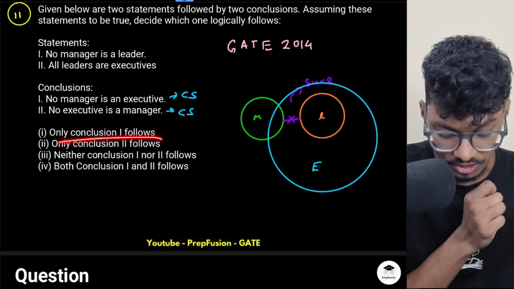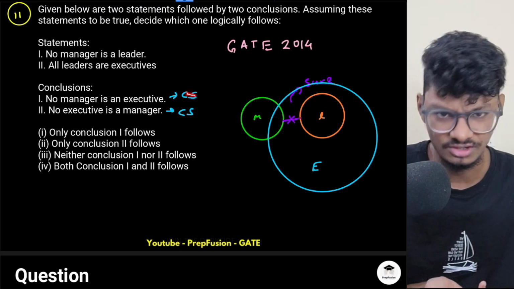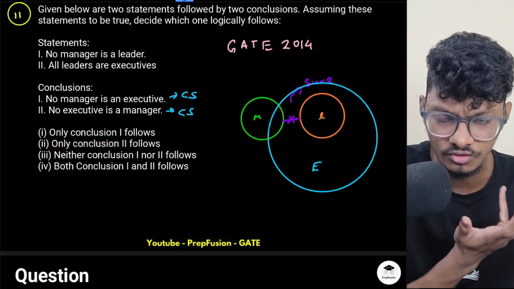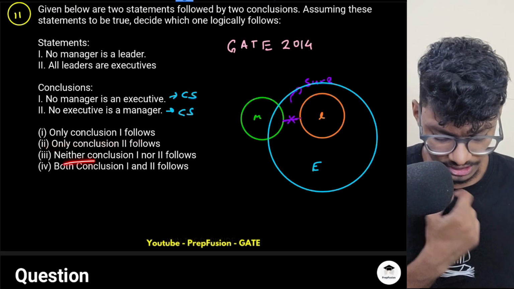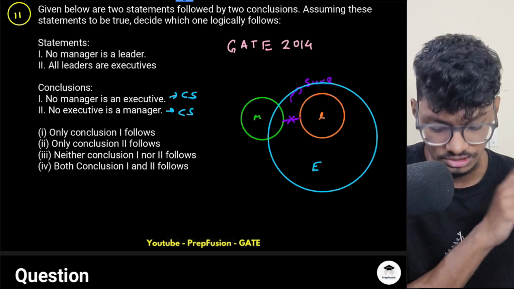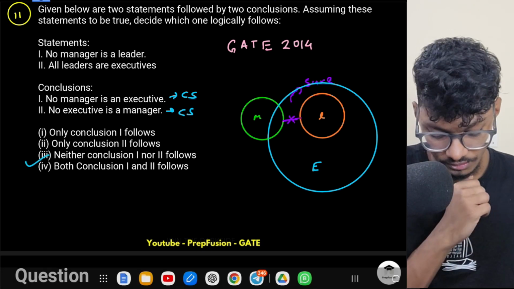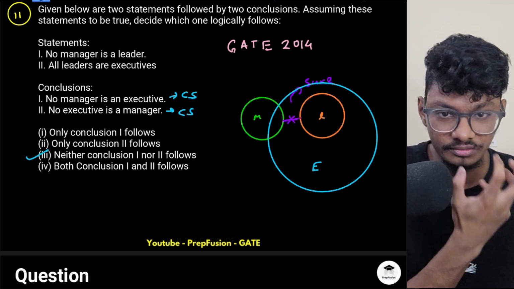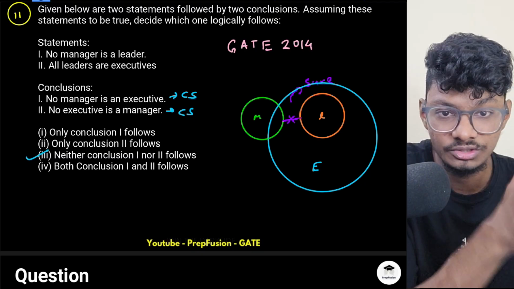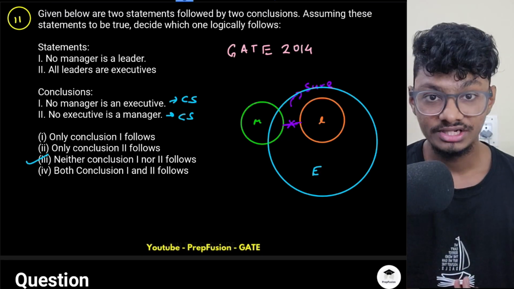So if both are can't say, does only conclusion 1 follow? No, it does not follow. I cannot comment on conclusion 1. Does only conclusion 2 follow? I cannot comment on conclusion 2. Neither conclusion 1 nor conclusion 2 follows. Yes, this is correct. Why? Because for both conclusions I cannot comment surely, so they don't follow. Let's move on to the next question.